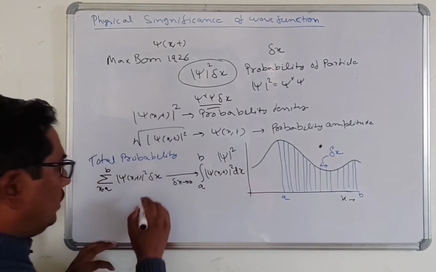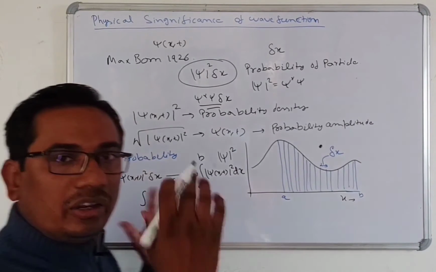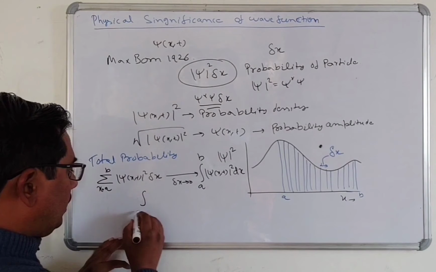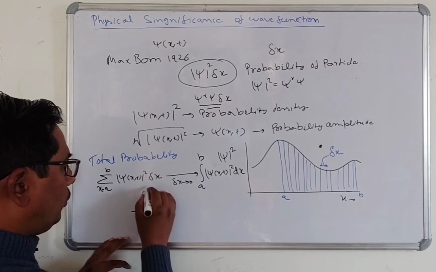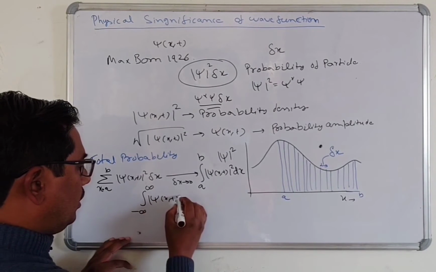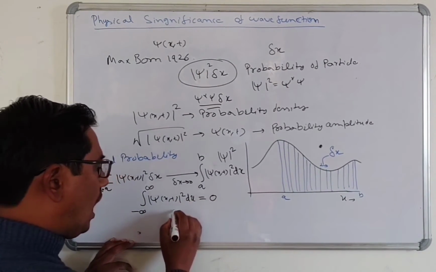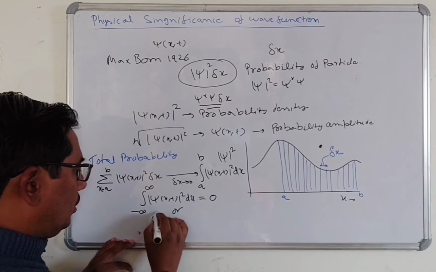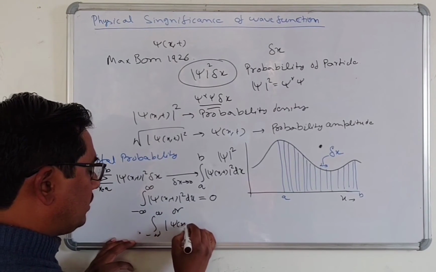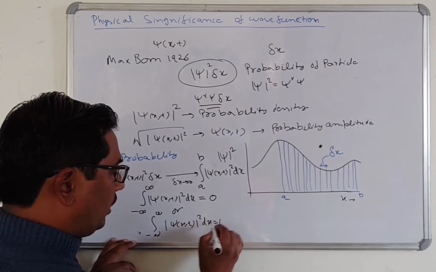Now suppose that the integration of |ψ(x,t)|² over all space, that is, the limit from minus infinity to infinity of |ψ(x,t)|² dx, is equal to 1.